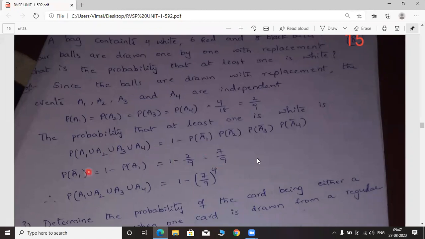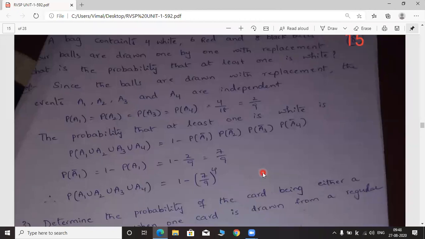For A2 also, P of A2 bar you will get 7 by 9. P of A3 bar also 7 by 9, and P of A4 bar also 7 by 9. So you will get 7 by 9 four times: 7 by 9 into 7 by 9 into 7 by 9 into 7 by 9. So you write 7 by 9 whole power 4. Then 1 minus 7 by 9 whole power 4. You have to subtract this value from 1, and you will get some finite value between 0 and 1.